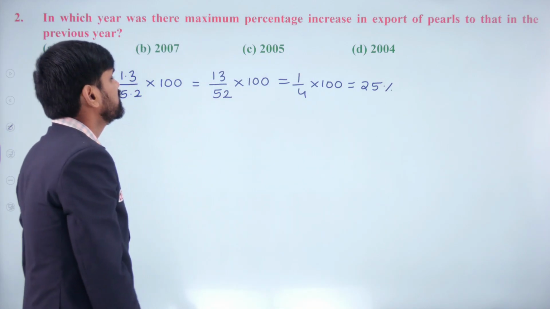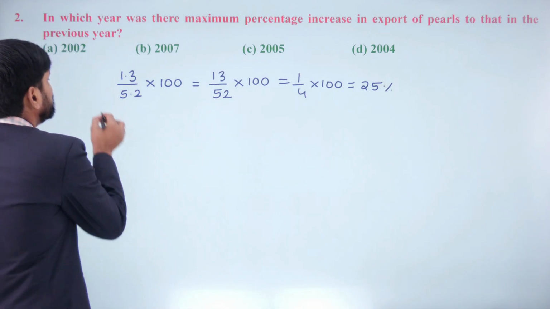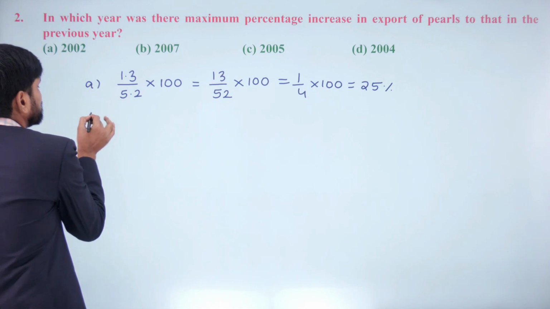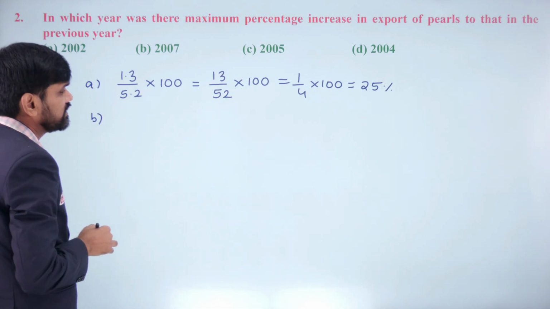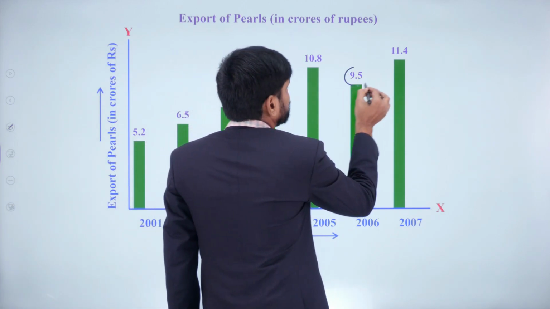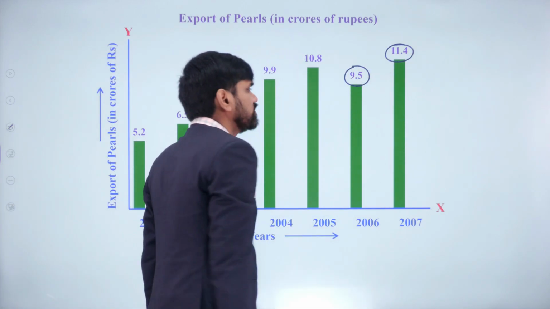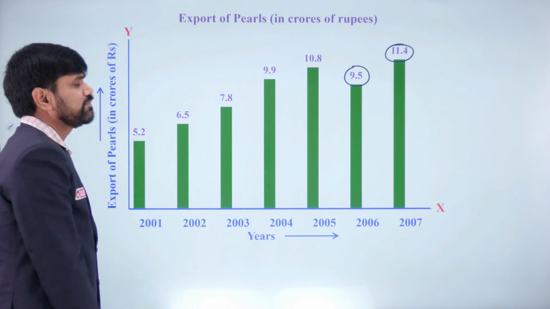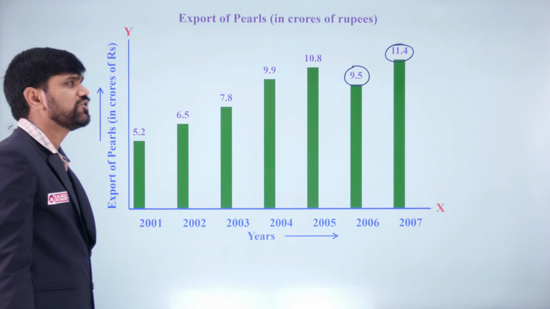I want the maximum. Next, 2007. In 2007, let us check, what is the percentage change? From 9.5 it has become 11.4, which means the difference is how much?